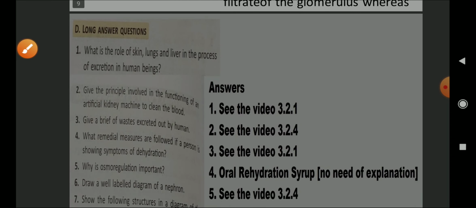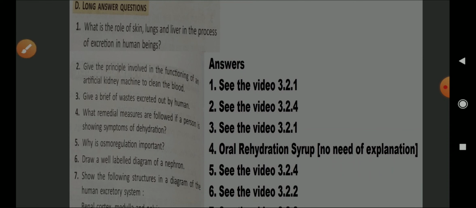Okay, long question answers. What is the role of skin, lungs, liver in the process of excretion in human beings? That I have explained, so you have to write down the long question answers from the video. I have explained in video 3.2.1. Give the principle involved in the functioning of the artificial kidney machine to clean the blood. I have given this answer in the 3.2.4 video. Give a brief of waste excreted by humans, that is urea. You can also see video episode 3.2.1.